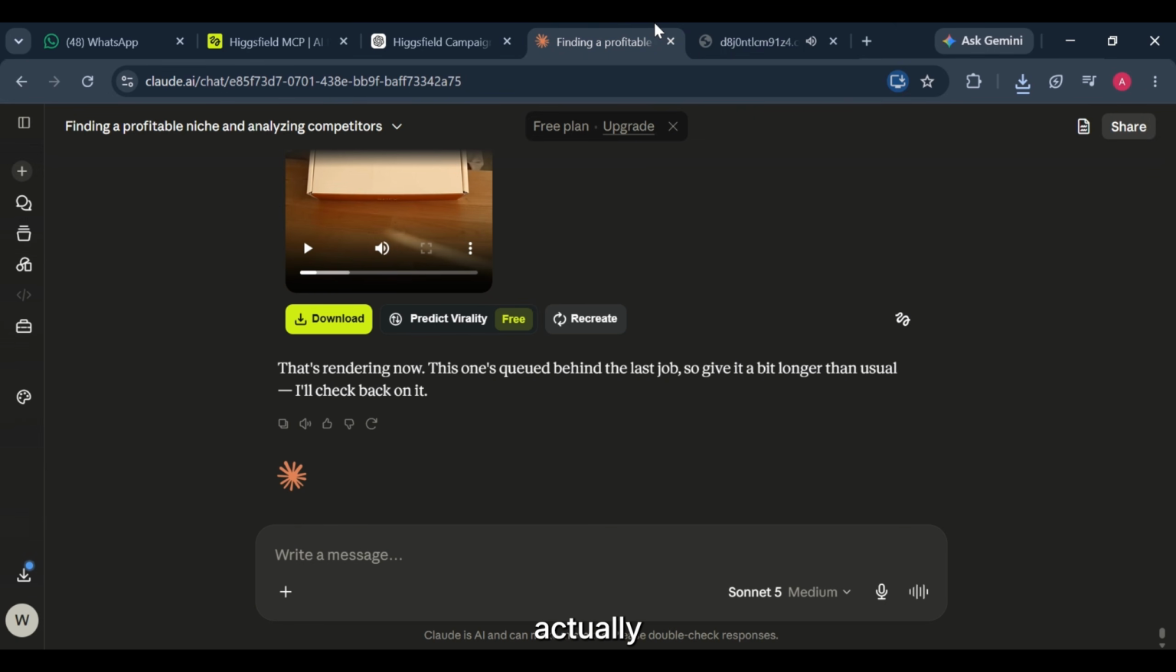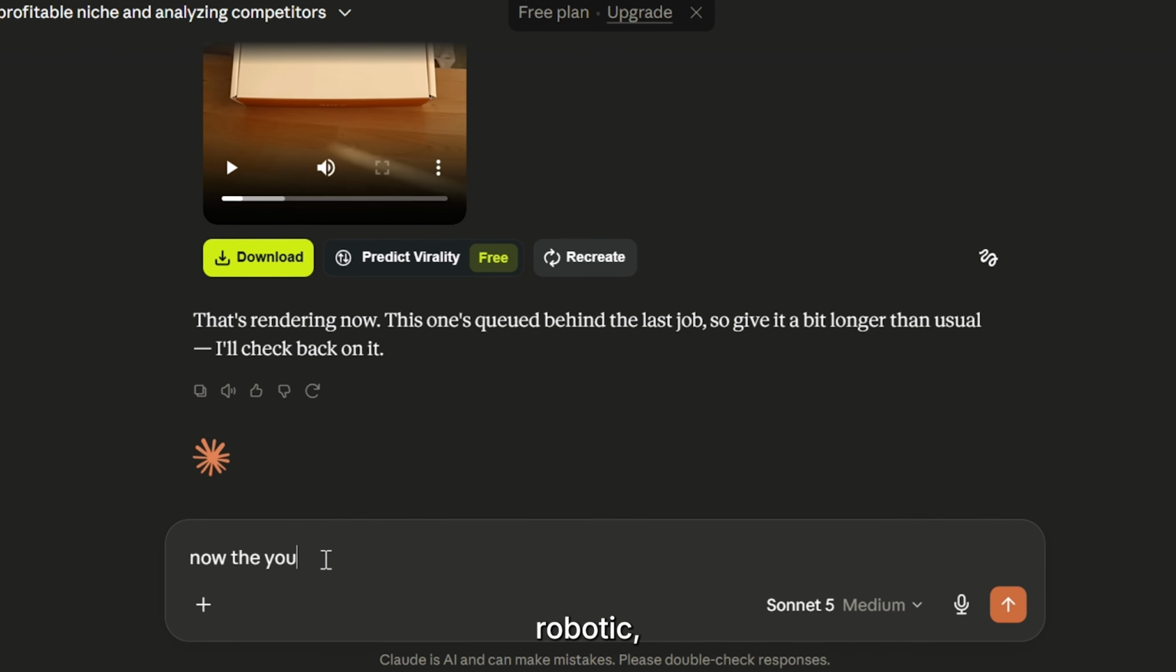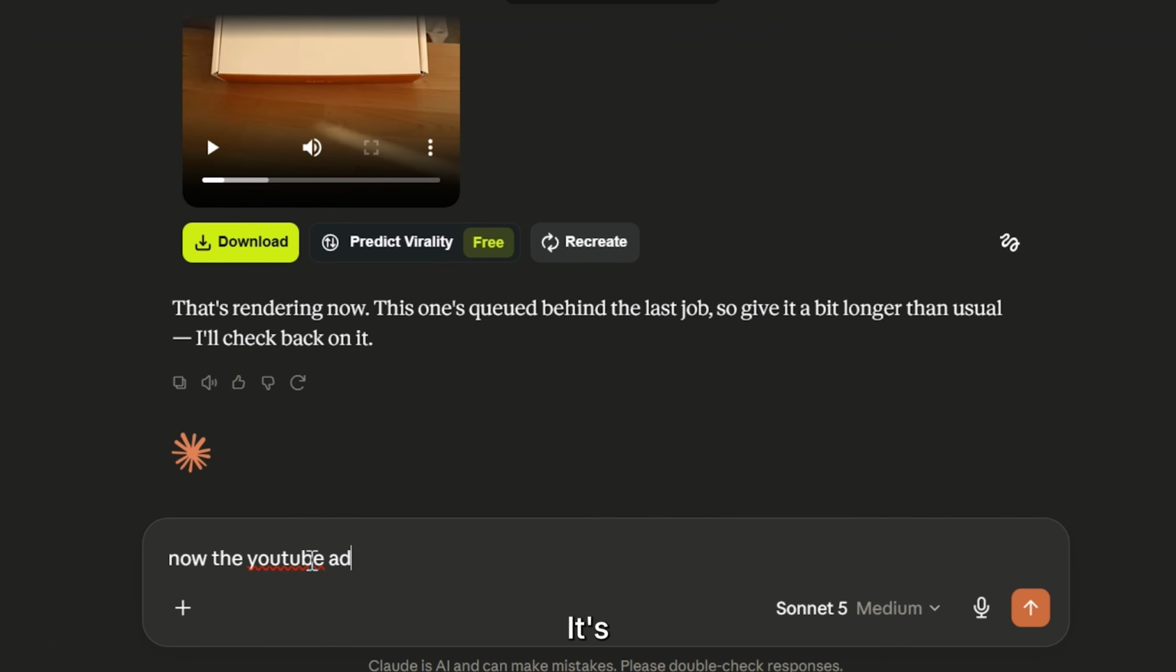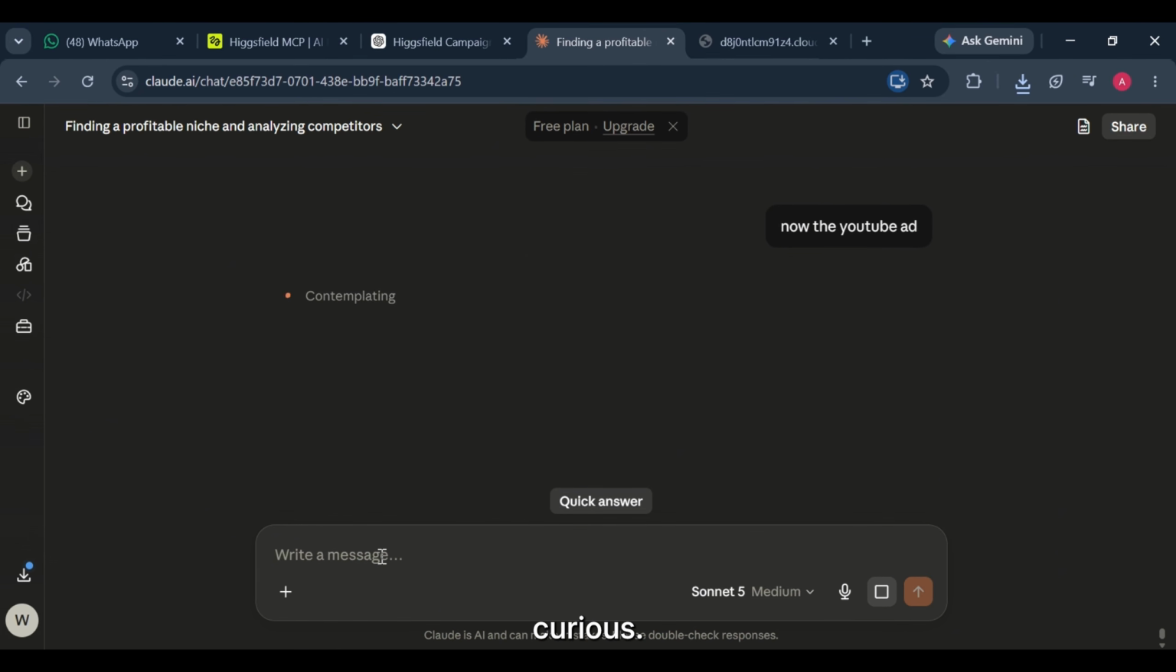Some of these are actually really strong. The hooks are clear, the messaging stays consistent with the brand, and instead of sounding robotic, it feels surprisingly natural. It's not trying too hard. It's simply highlighting the product in a way that makes you curious.